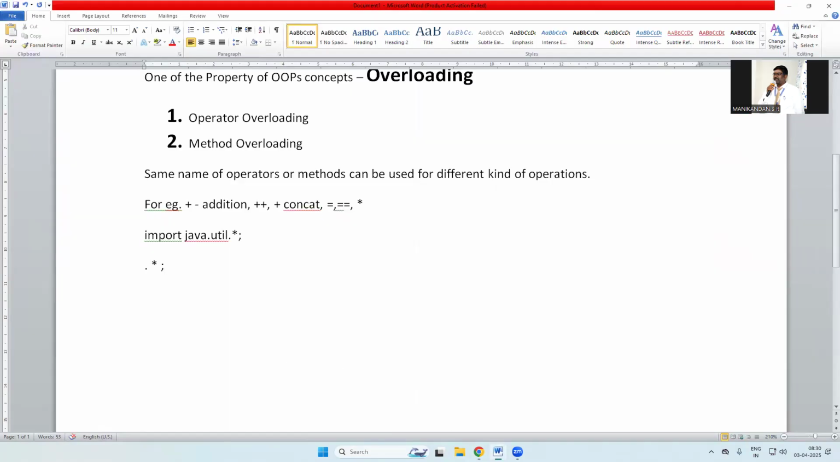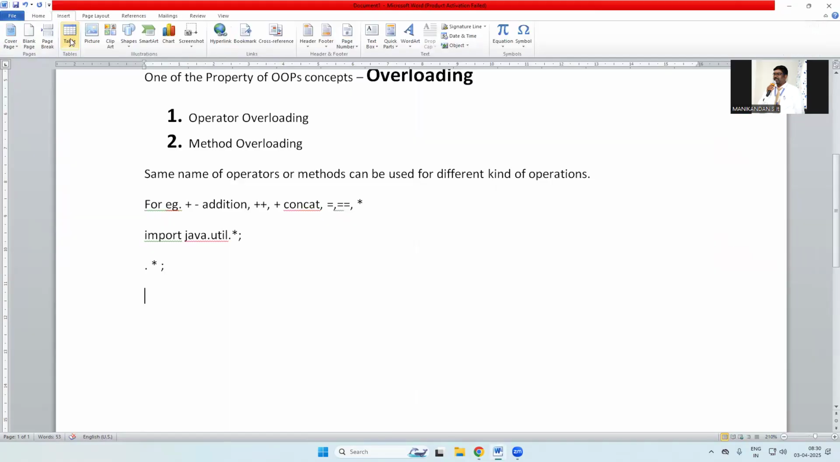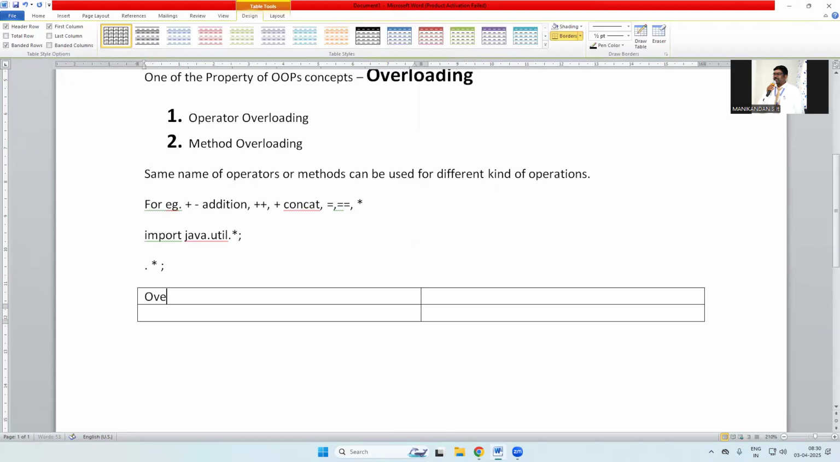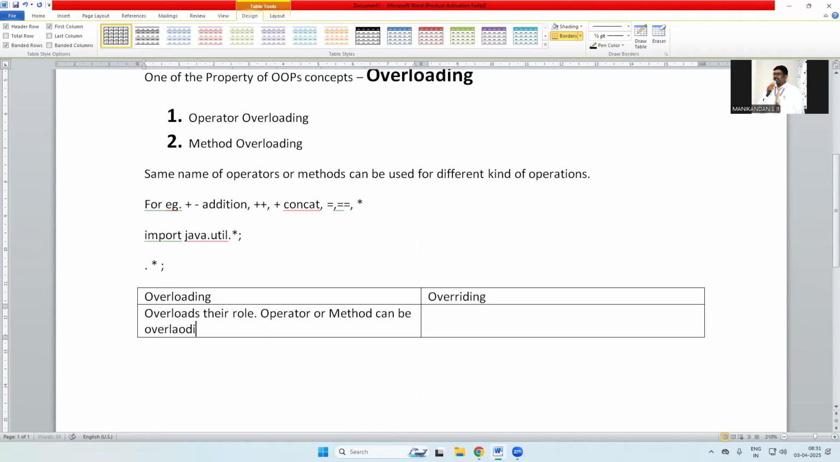One of the important questions is the difference between overloading and overriding. Overloading means the same name playing different roles. For example, an operator or method can be overloaded based on inputs. So we can define it, for example, operator and method overloading.